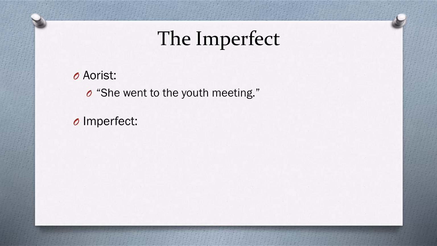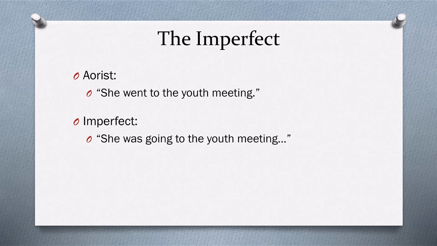An example of an aorist translated into English would be, she went to the meeting. It's a simple sentence, and all we're saying is that this event happened. Whereas the imperfect would be with that "ing" type of action, and it would be translated, she was going to the youth meeting.